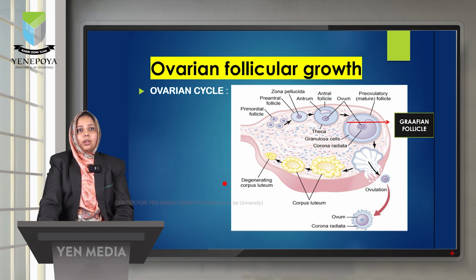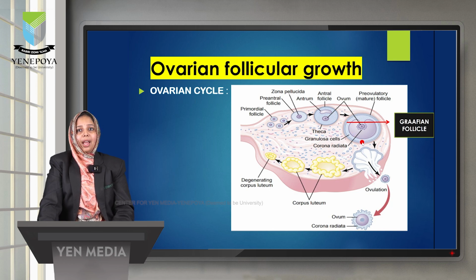Now let's turn to ovarian follicle growth. We know that there is an ovarian cycle as well as a uterine cycle in the menstrual cycle. In the ovarian cycle, as you can see in this structure, there are many primordial follicles present from the fetal life of a woman. After the production of FSH from the pituitary gland, it acts upon these follicles and they gradually grow and form the Graafian follicle. The Graafian follicle is so called when it reaches a diameter of 20 to 24 mm.